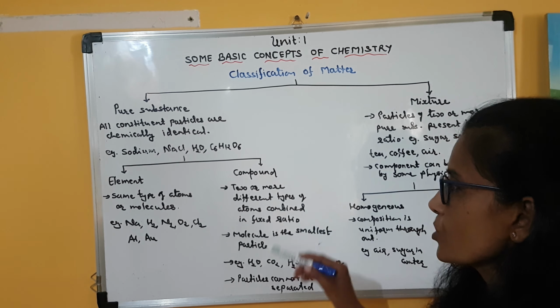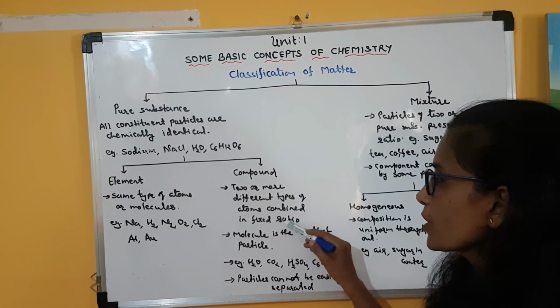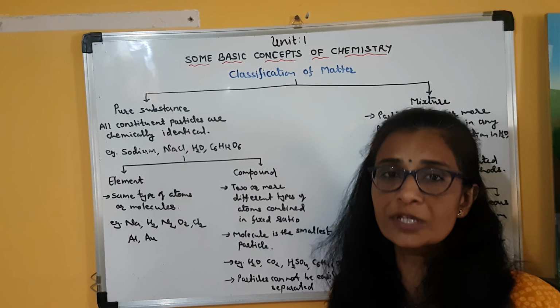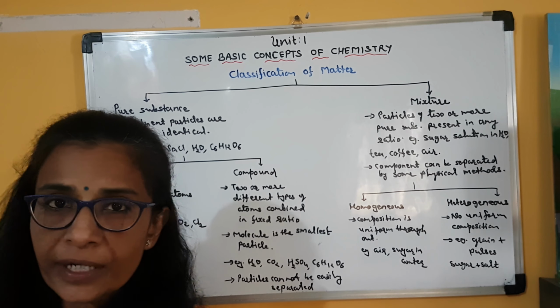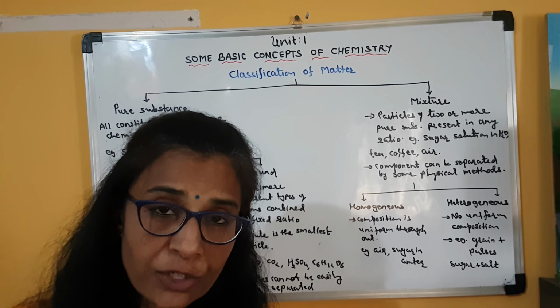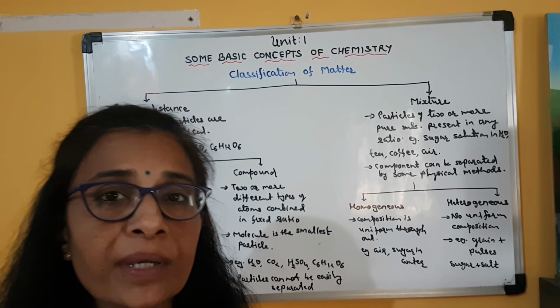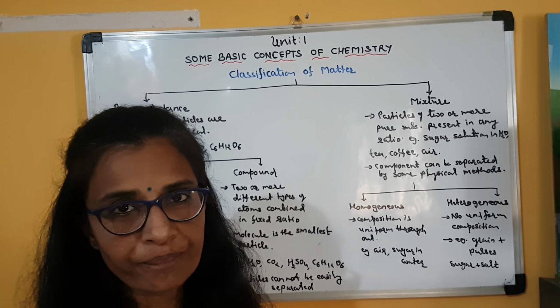Then come compounds. When two or more different types of atoms combine in a fixed ratio, a compound is formed. Or we can say that when two or more different types of elements combine in a fixed ratio by the laws of chemical combination, a compound is formed. Clear?